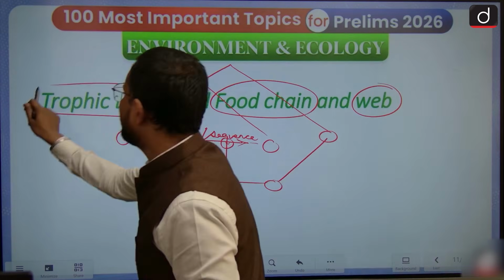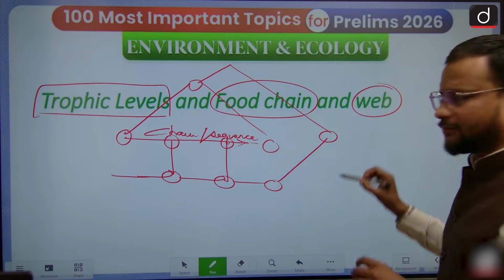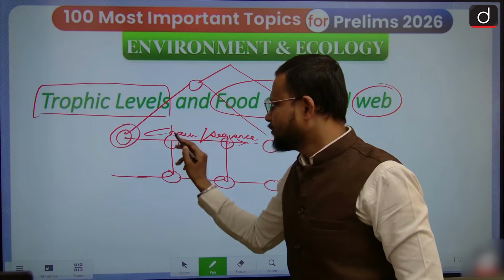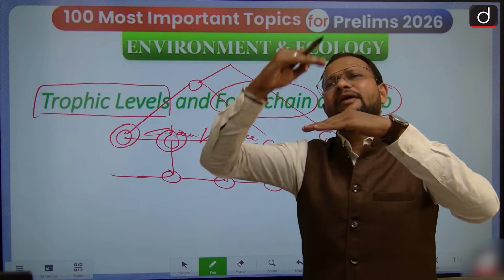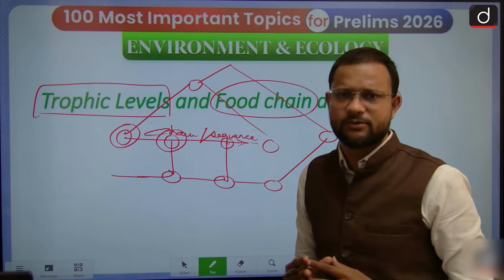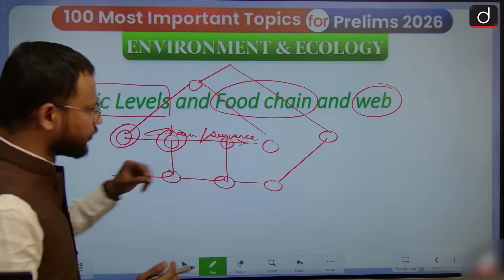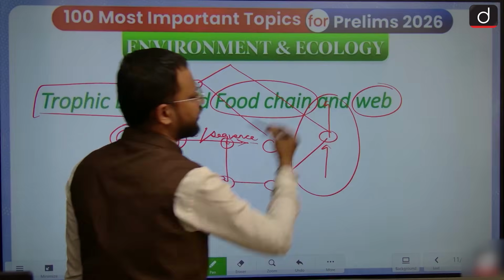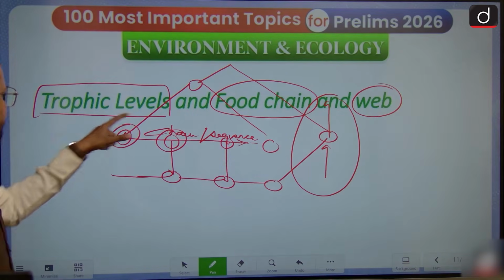Then trophic levels are what? Trophic levels are simply the representation of the transfer of energy level by level in an ecosystem. In terms of the food chain, you will find transfer of energy from one level to another in an ecosystem. That level is simply what?